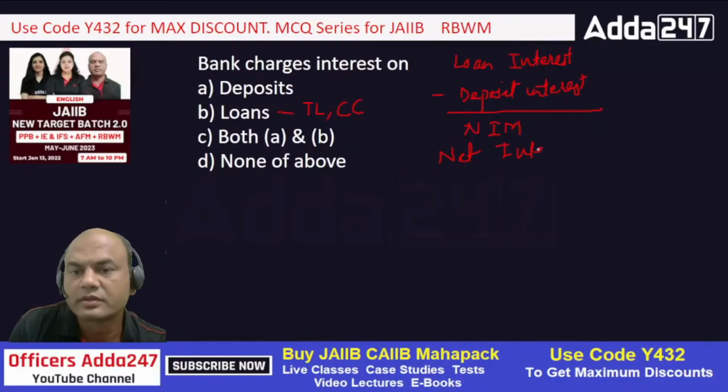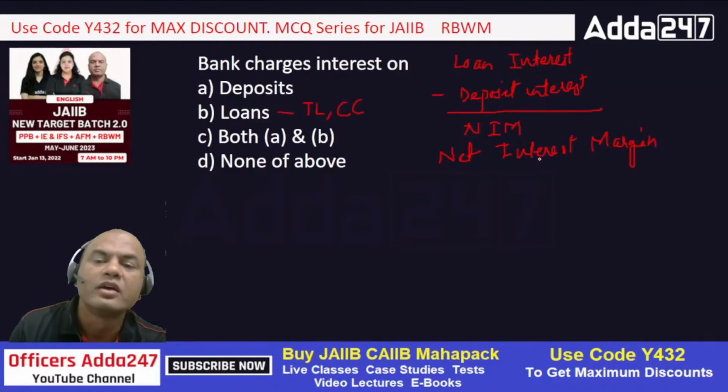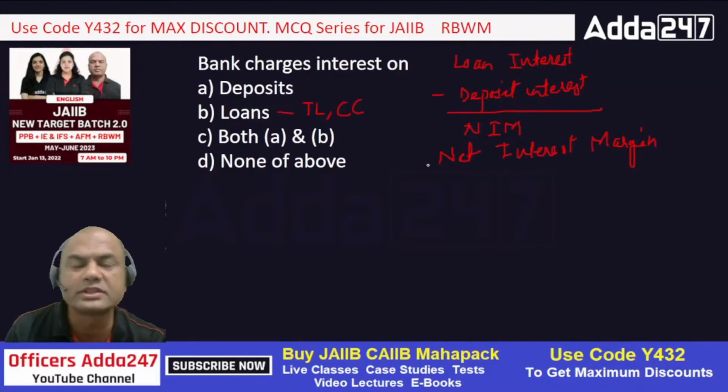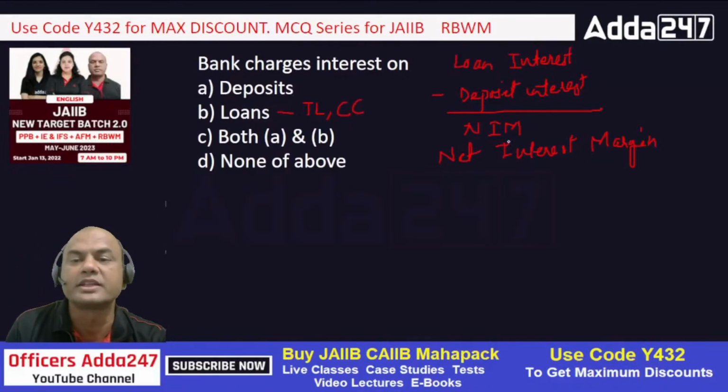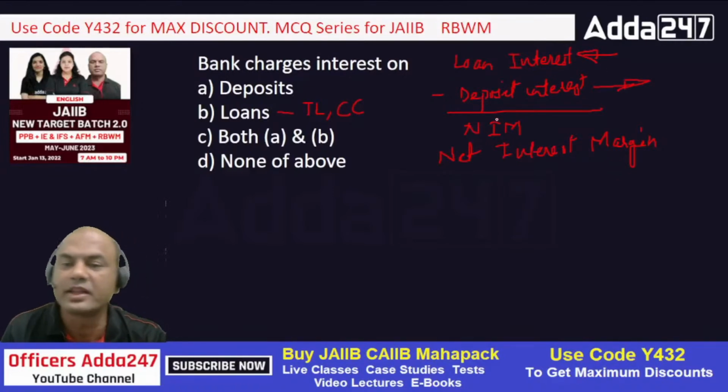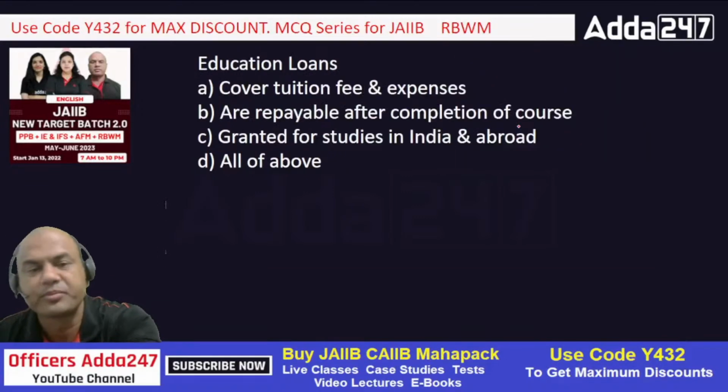This is where the salaries of the bank personnel plus the running expenses like electricity, and rent if it's a rented branch, are covered through this NIM, okay? So loan interest is whatever interest the bank gets, I'll mark this arrow, it is received by the bank. Deposit interest the bank gives, so it goes out, okay? So the difference between them is called NIM.